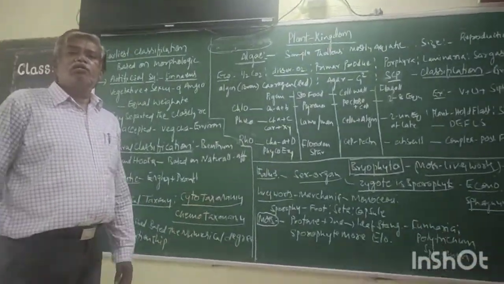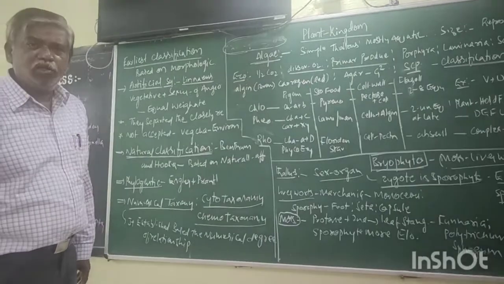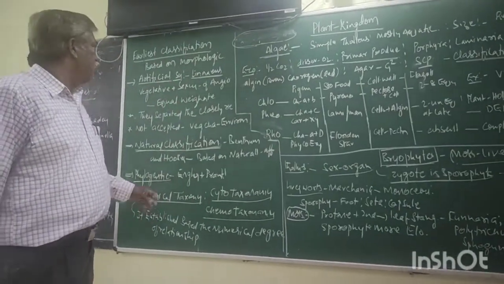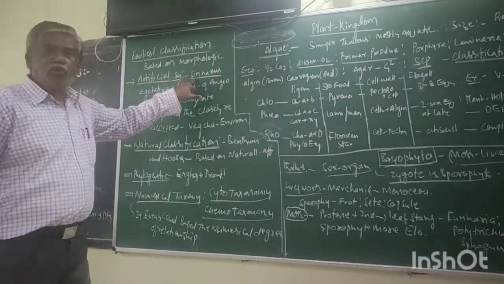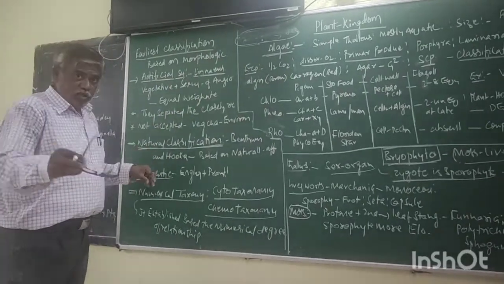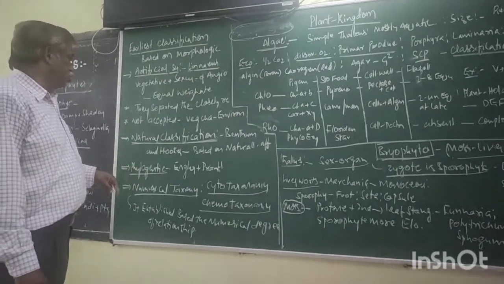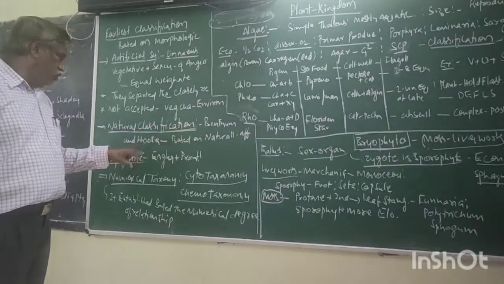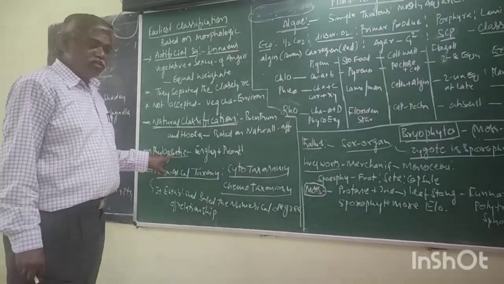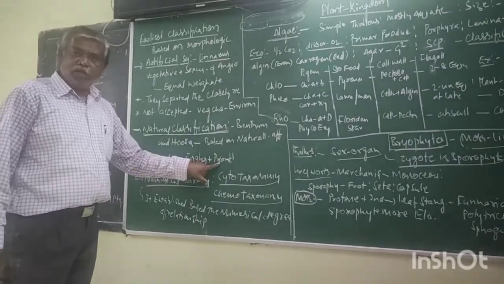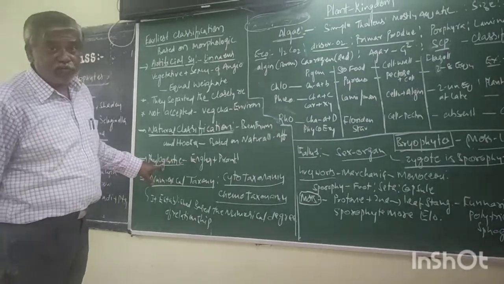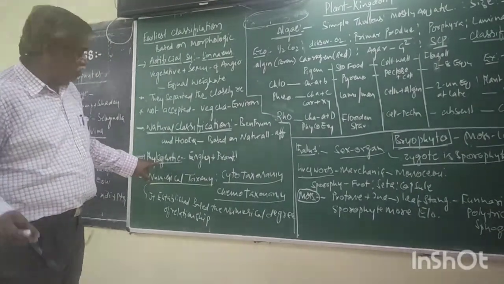This is the different types of classification which are given in our NCERT syllabus. Artificial classification, proposed by Linnaeus, is there in the textbook. The natural system of classification was proposed by Bentham and Hooker. Phylogenetic classification, Engler and Prantl. Of course, the scientists' names are not given, but phylogenetic classification is there in the NCERT.